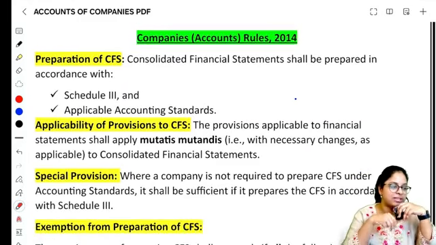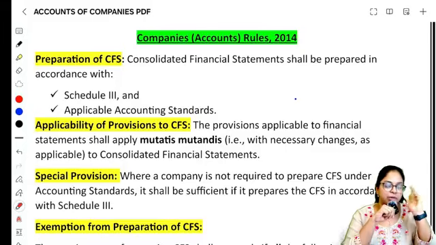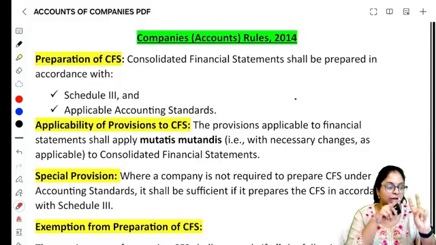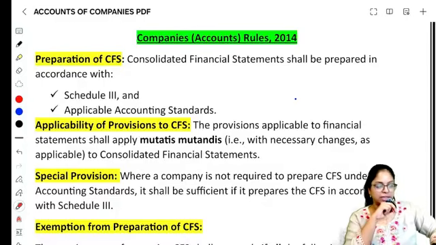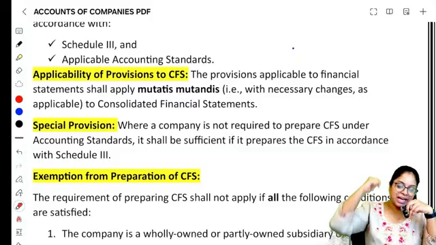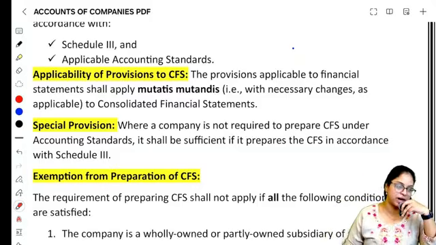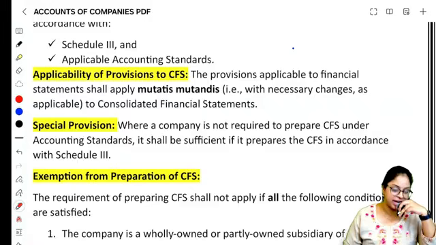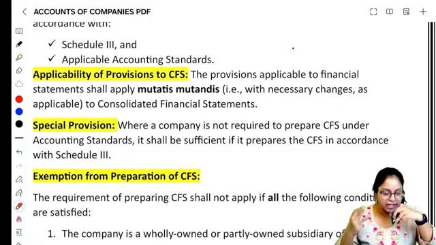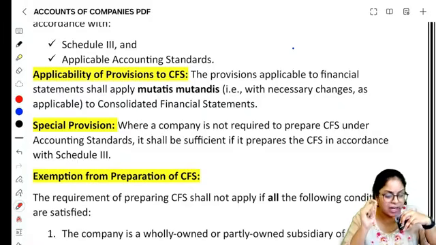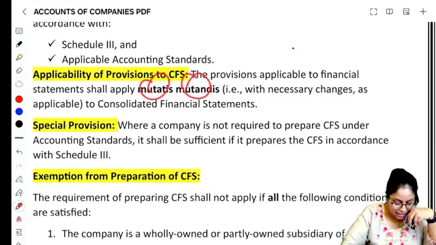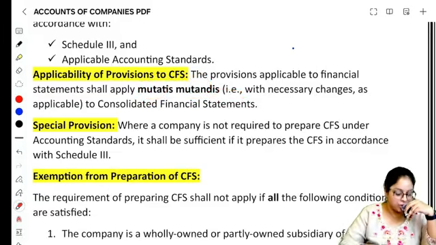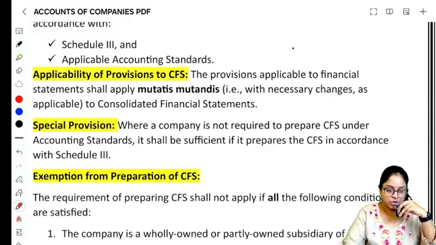The rules. The first rule says that the consolidated financial statement will be prepared in the format of Schedule 3. Apart from that, for consolidation and amalgamation, whatever accounting standards are applicable, you have to ensure that you follow those accounting standards. Next, as we said for SFS, SFS is placed before the shareholders every year. SFS should be true and fair, and all relevant information should be written in the SFS. Whatever conditions we said for standalone financial statements, all of them, mutatis mutandis, as it is, will apply to the consolidated financial statements also. Right?